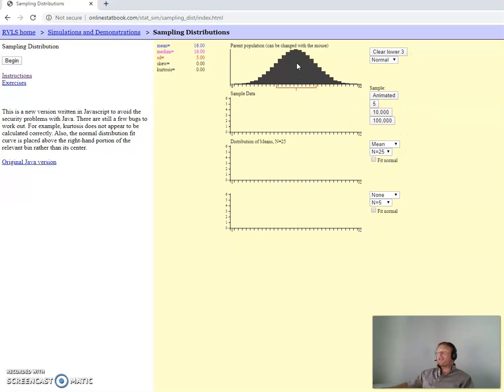Because the underlying distribution is normal. Okay. All right, so now we have a sample size of 25, so we can animate it. 1, 2, 3, 4, 5, 6, 7, 8, 9, 10, 11, 12, 13, 14, 15, 16, 17, 18, 19, 20, 21, 22, 23, 24, 25. Boom, average them and plot it right down the middle, just about.